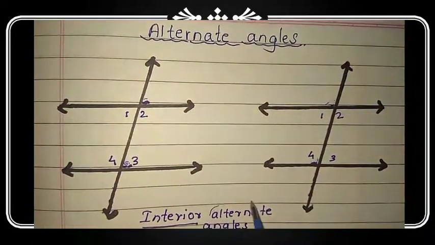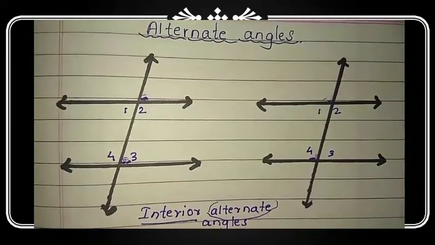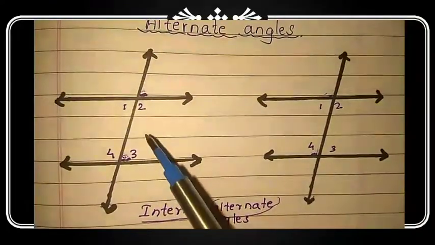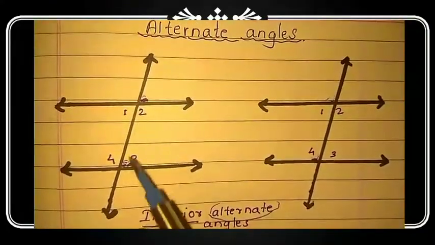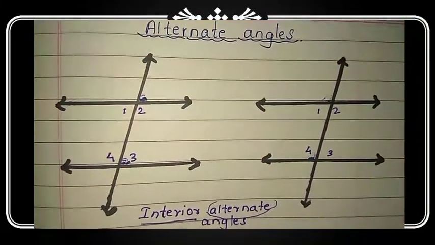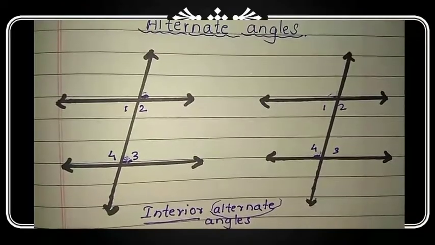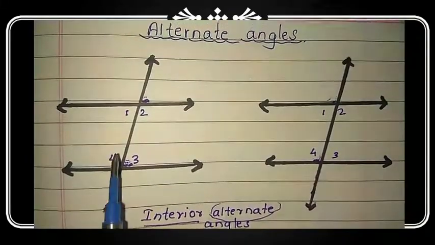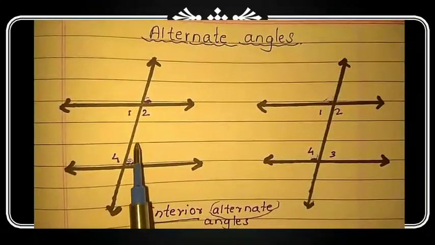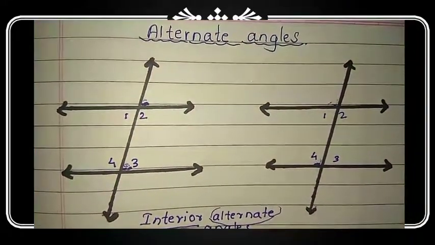In an alternate angle, what we have to see is that an interior alternate angle should be inside the lines only. Means 1, 2 and 3, 4 are inside the lines. But an alternate angle would be on the opposite side of the transversal. Opposite side of the transversal means both angles will be interior, but it would be on the opposite side of the transversal.